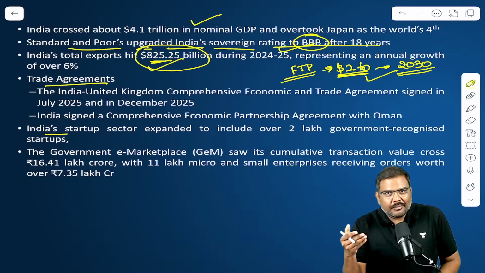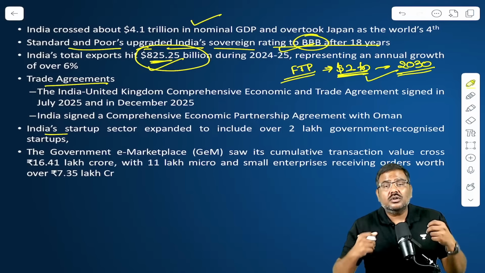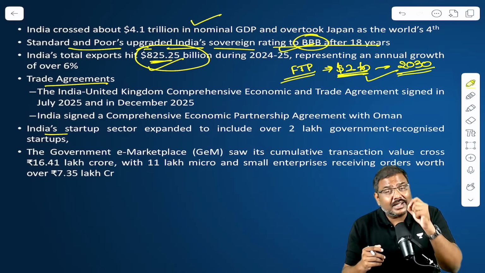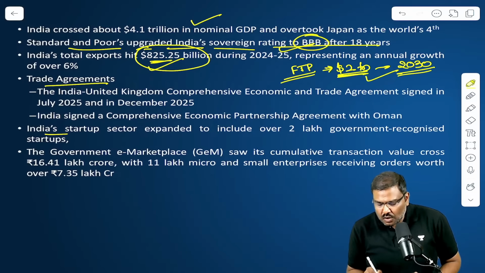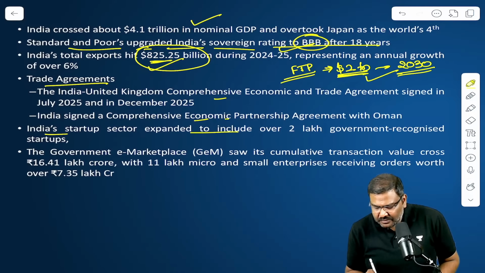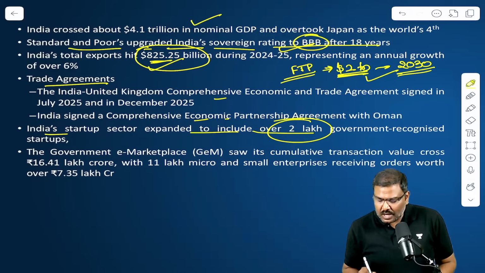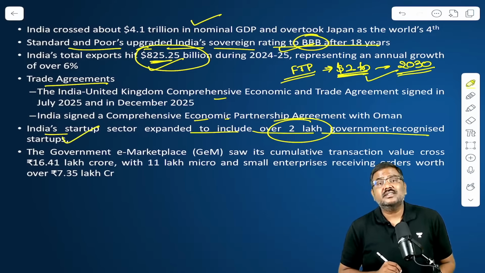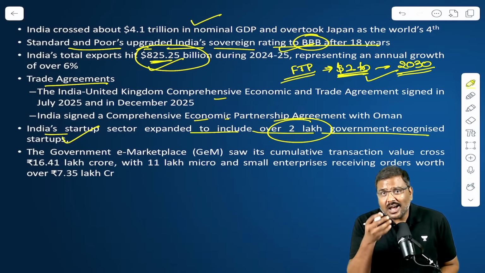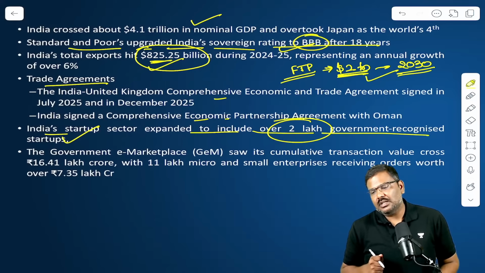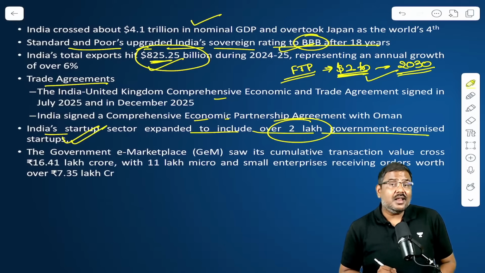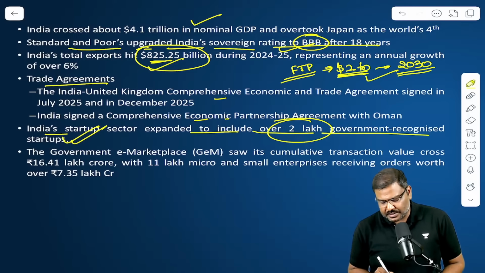And under the Startup India Policy, a lot of benefits and exemptions are provided to recognized startups. So how many startups have been identified so far? 2 lakh government recognized startups. And India is one of the largest startup ecosystems in the world. Please remember this.